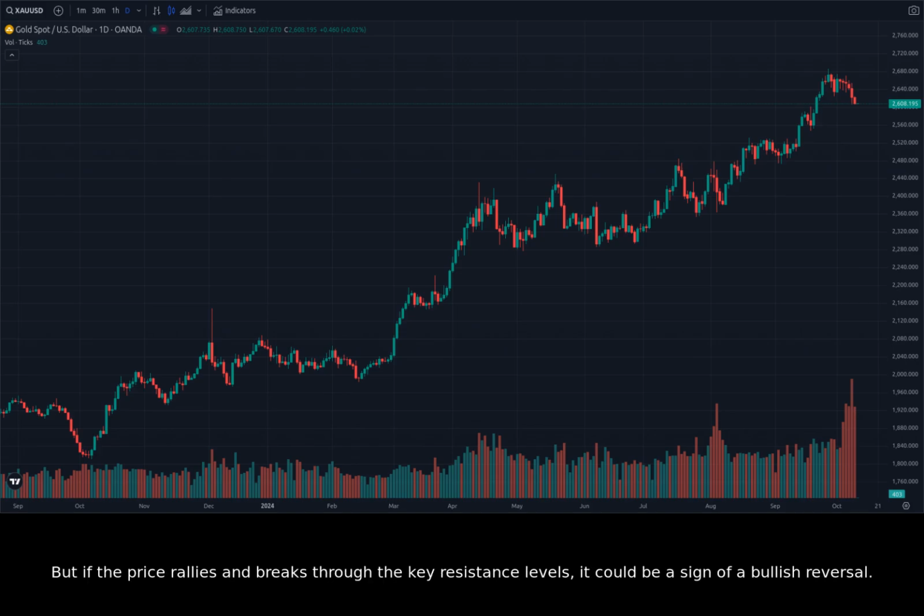But if the price rallies and breaks through the key resistance levels, it could be a sign of a bullish reversal. Keep an eye on these key levels and watch for any significant news events that could impact the market.